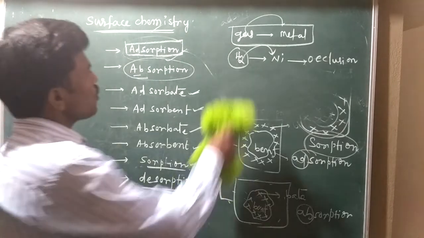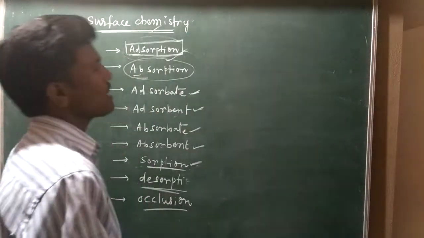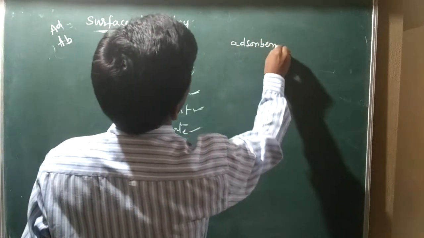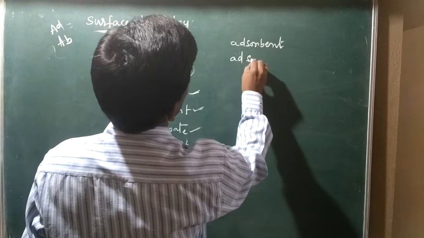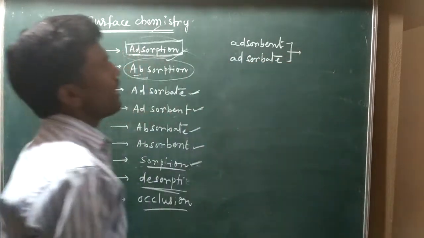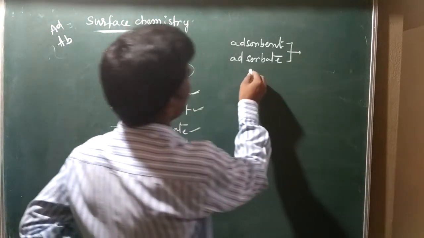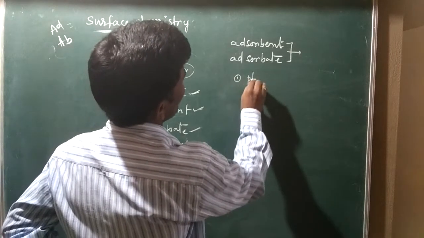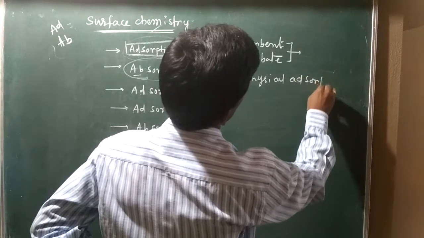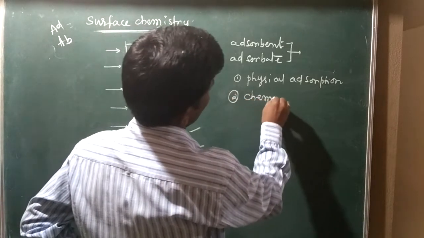Next, based on the interaction of adsorbent and adsorbate, these surface phenomena are classified into two types. One is physical adsorption, and the second is chemical adsorption.